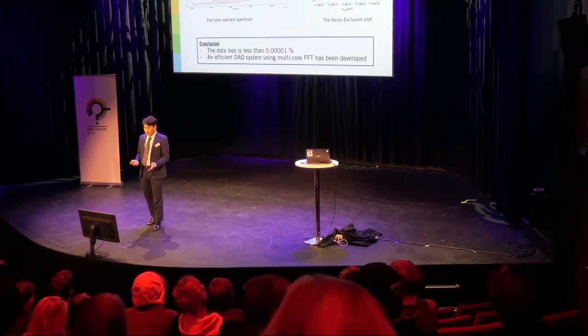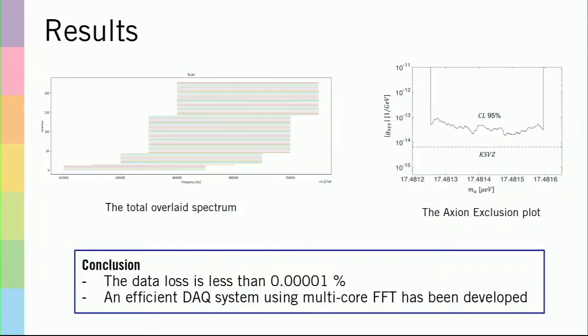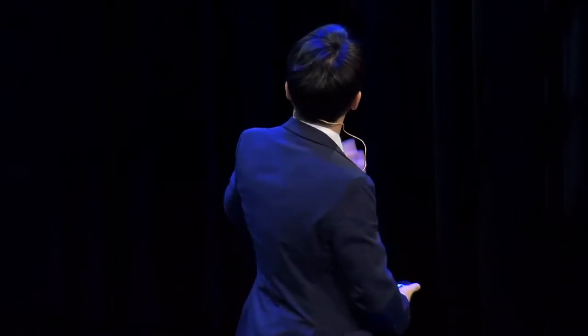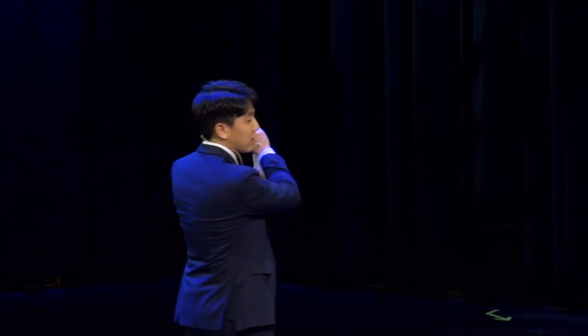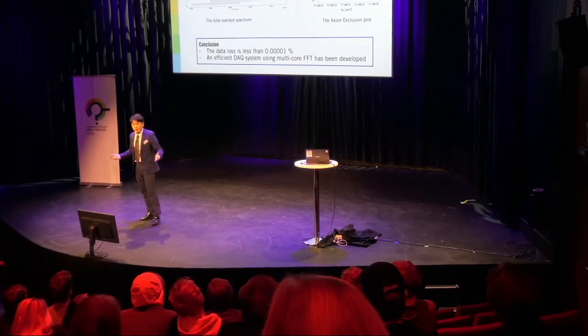So here are the final results. These are the spectrums we have measured from our copper cavity. And on the right, you see the exclusion plot. The KSVZ is the limit, the theoretical power of the axion. In the region of the 95% confidence level graph that we have removed, we're sure that there is no axion. So this is how the dark matter search continues.